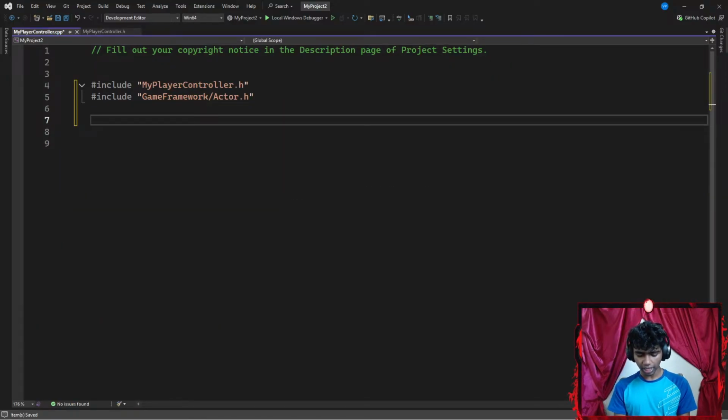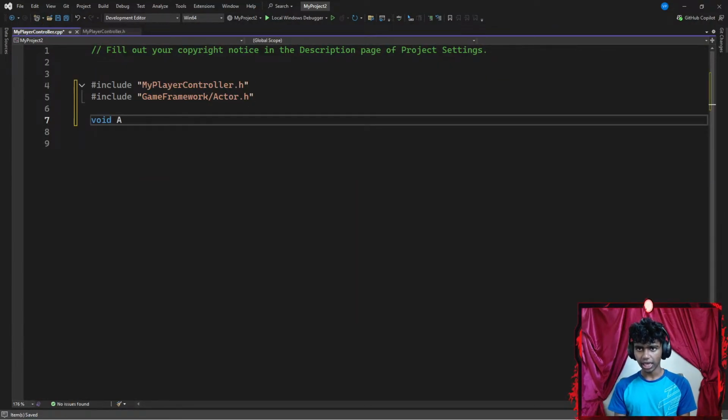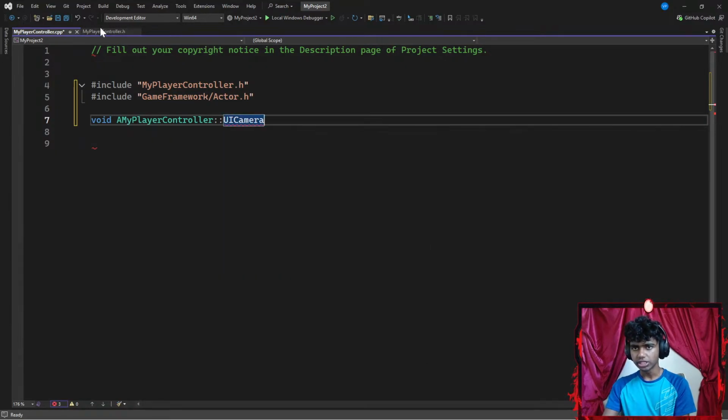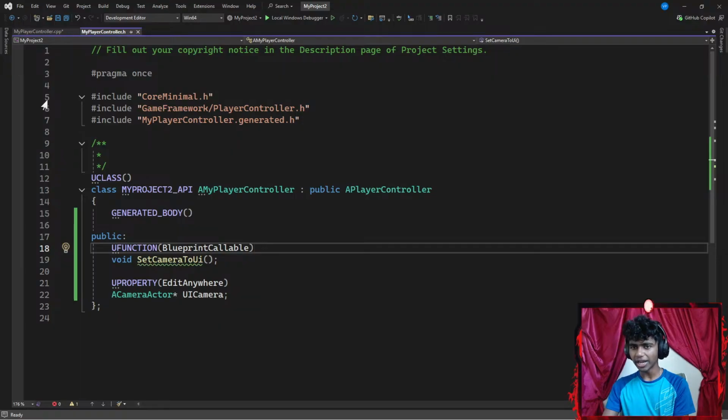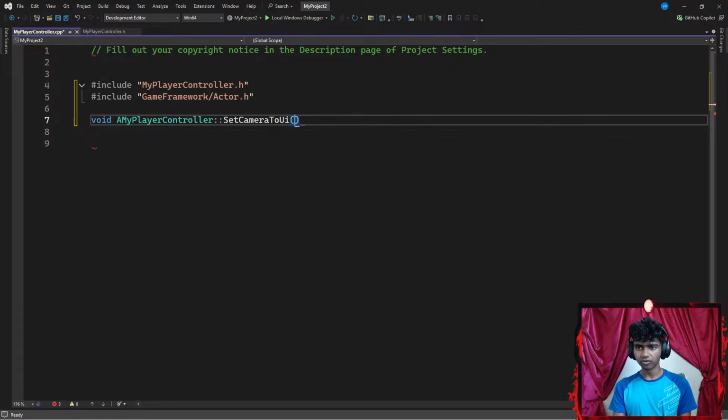To do that, let's create a void function. Let's go with something like, is it A? There we go. I'm gonna go with A my player controller. This is my class's name. From my class, I'm gonna use the scope resolution operator and get my UI camera. This is my UI camera as this function. Okay, now mind, it's set camera to UI. My bad, guys. Let's change it to set camera to UI. Okay, perfect, with a pair of parentheses.